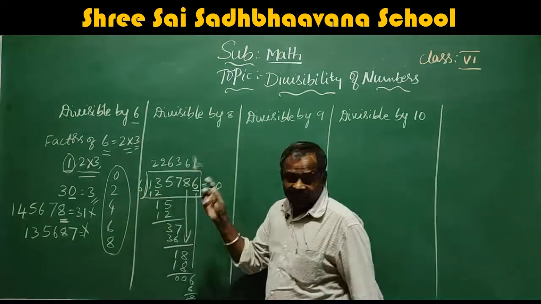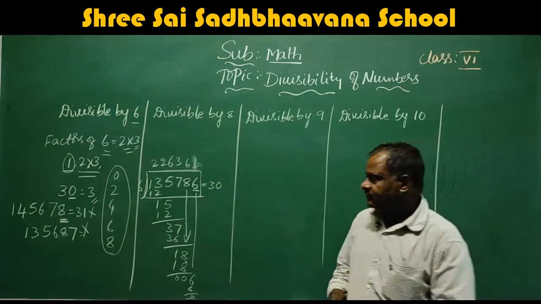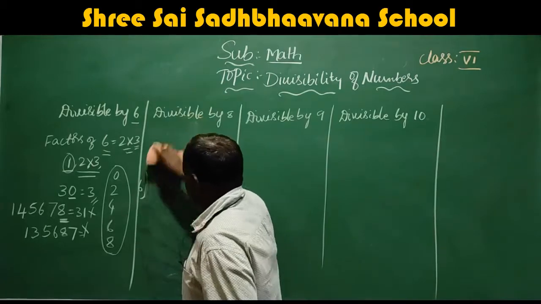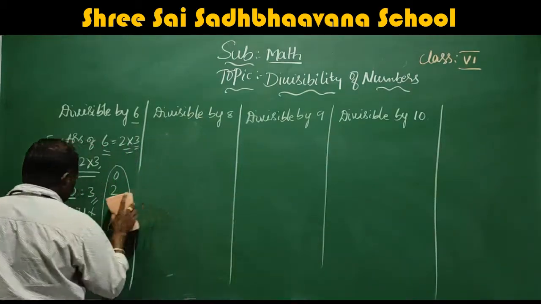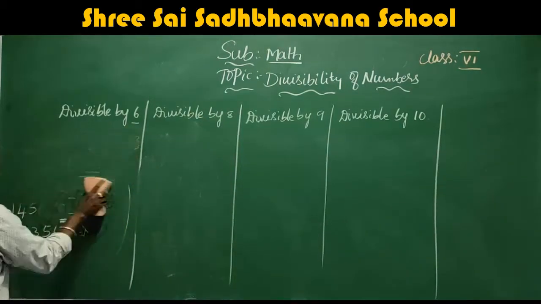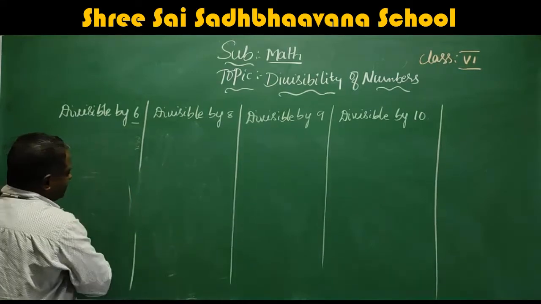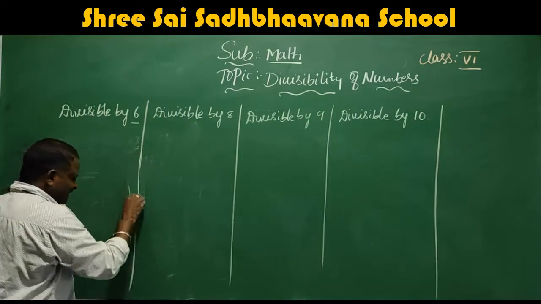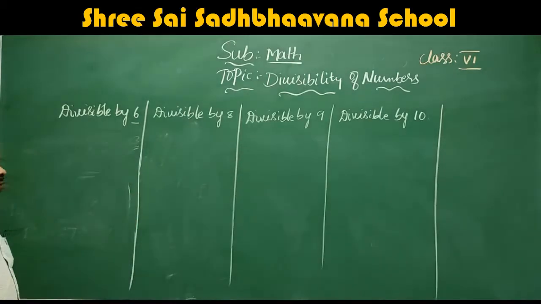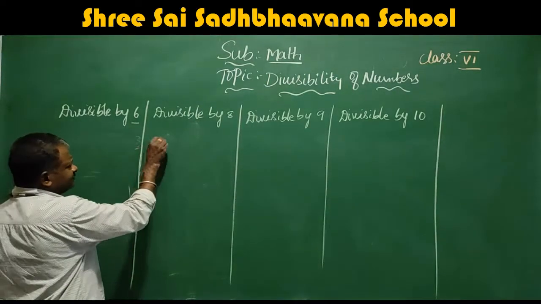Next we will move to divisibility by 8. What is the characteristic of a number that should satisfy divisibility by 8? Consider this number.